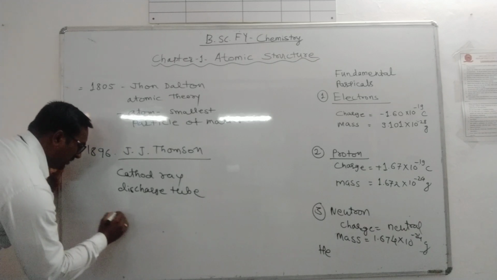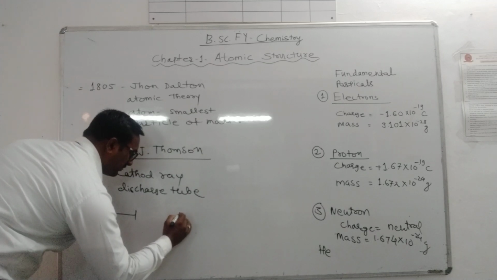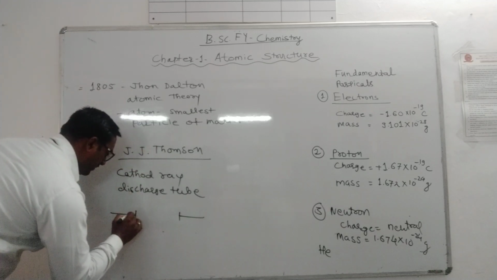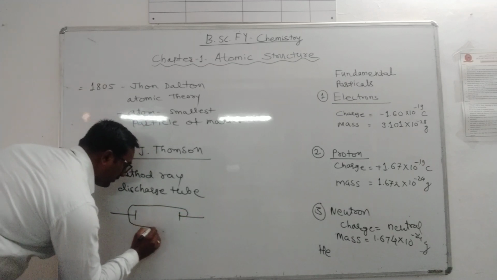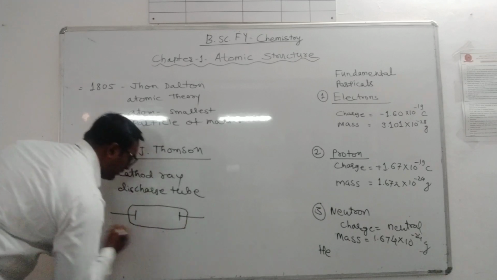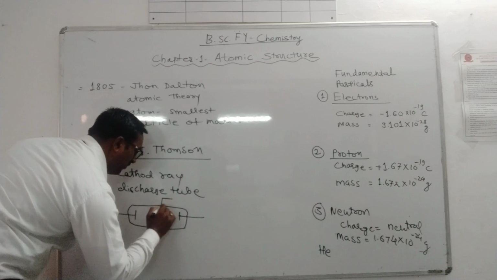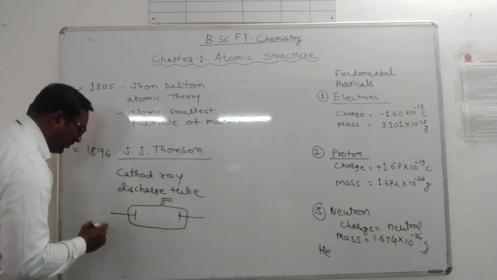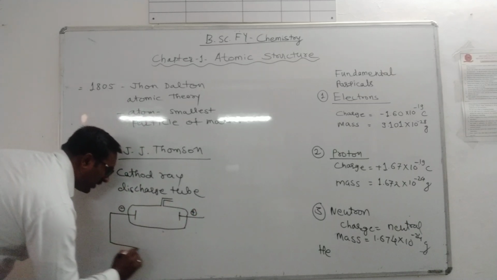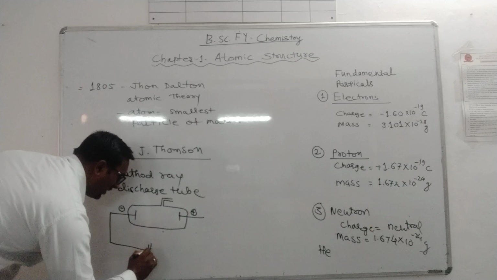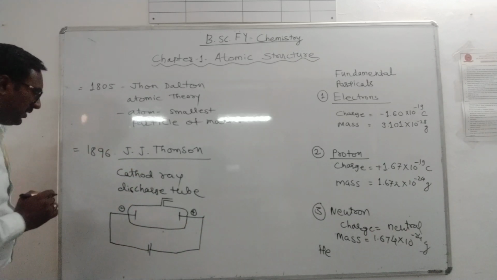The setup of this experiment is like this. There is an electrode sealed in a glass tube, this is our glass tube. Then a vacuum pipe is connected to a vacuum pump. This is the negatively charged electrode, and this is the positively charged electrode. A very high voltage battery is connected, and now the circuit is complete.